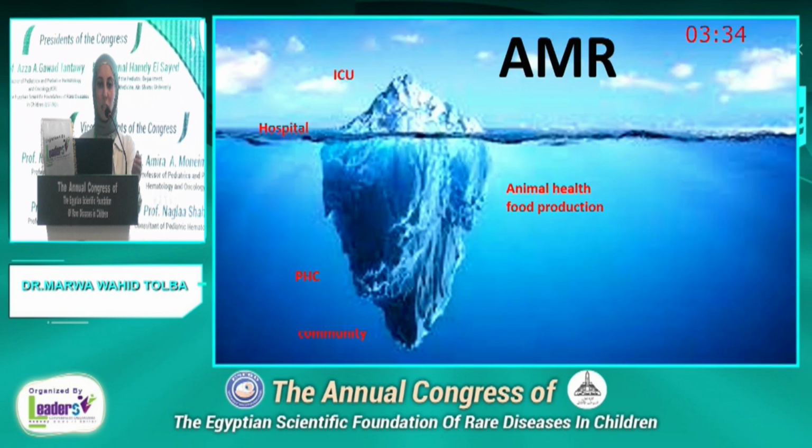And since the presentation was about infection, we have to mention the antimicrobial resistance that we are suffering from in Egypt. And actually the iceberg starts from below, not from the top. It starts in the community and the primary healthcare centers with the animal health and food production industries that have overused and abused antibiotics, resulting in increased risk and increased incidence of MDRs in our hospitals and the ICU. So we have to readjust the usage of our antibiotics in our community.